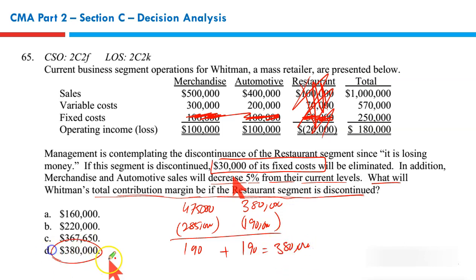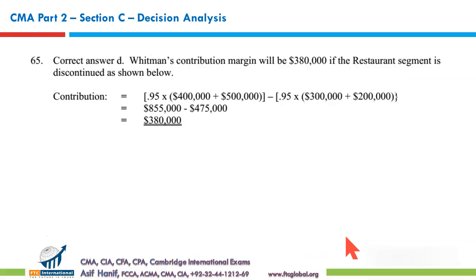There is a shortcut also, and if you're smart enough, you can do it yourself simply. The existing contribution is 500 less 300, 200. Existing contribution of automotive is 400 less 200, 200, right? You can simply decrease your contributions by 5% because sales and variable costs fall with the same proportion. So 200 and 200, these are the contributions, and both of them will fall by 5%. After reducing this by 5%, the net number you get is 190. And it will give you the result straight in a single go, 380. D it is.